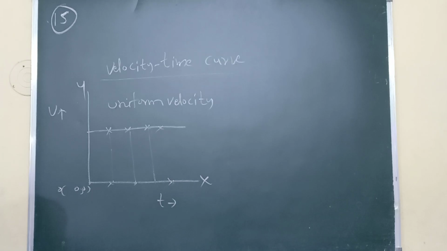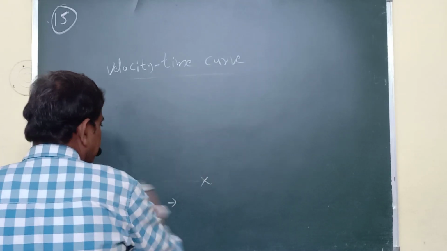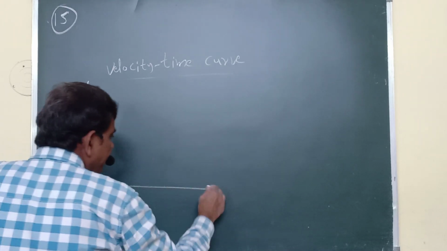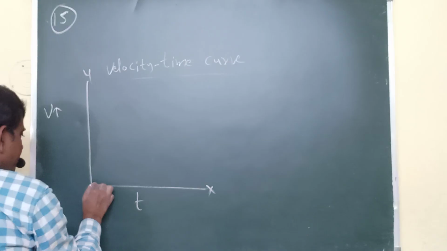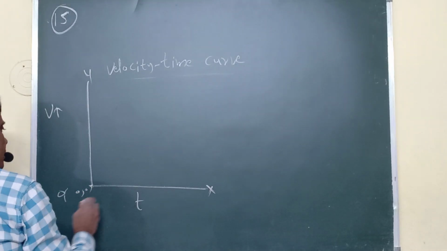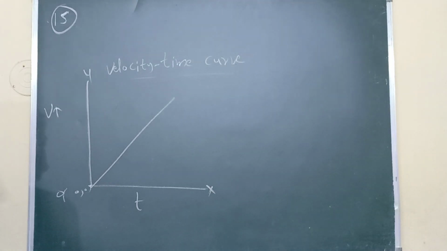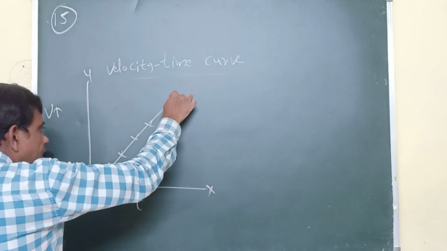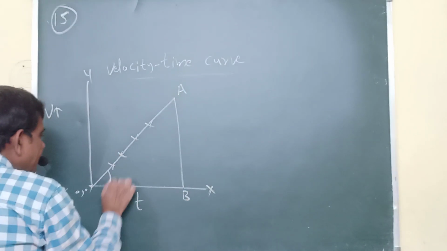Similarly, for example, here I am taking velocity, here I am taking time. For example, one graph is given like this. So, this is the graph. Here you take one normal. This is A and this is B. It is making some angle theta.